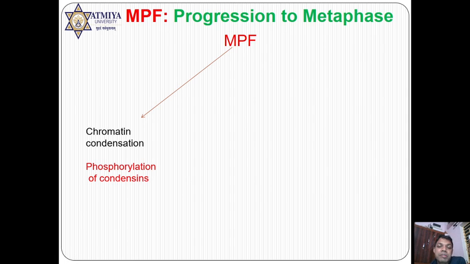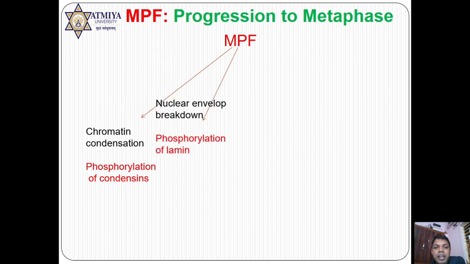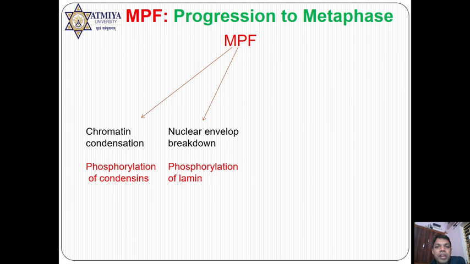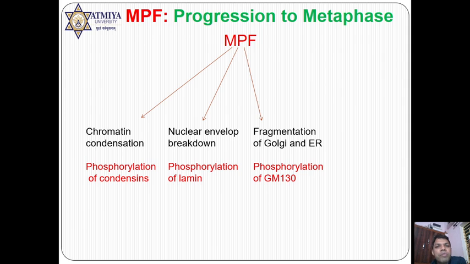See, MPF is responsible for the condensation process. It means it is phosphorylating the condensin protein, and this condensin protein becomes activated, and due to its activation, now chromatin is condensed. This is an important aspect of prophase. Then second is phosphorylation of lamin protein. Lamin is phosphorylated, and due to phosphorylation, the nuclear envelope becomes broken down. Next is phosphorylation of GM130 protein. GM130 is a part of the Golgi body and endoplasmic reticulum, so this Golgi and ER both are degraded.